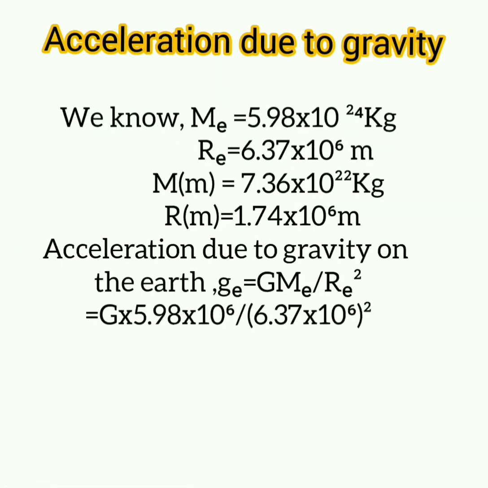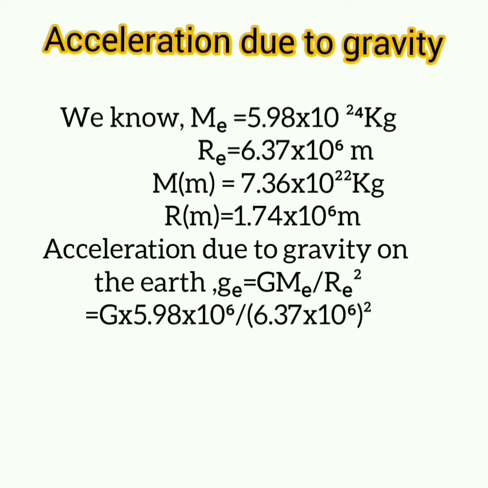We know mass of the earth equals 5.98 into 10 raised to 24 kilogram. Radius of earth equals 6.37 into 10 raised to 6 meter. Mass of the moon equals 7.36 into 10 raised to 22 kilogram. Radius of the moon equals 1.74 into 10 raised to 6 meter. First, acceleration due to gravity on the earth GE is equal to capital G, capital ME, mass of the earth divided by radius of earth whole square. That means RE all square.